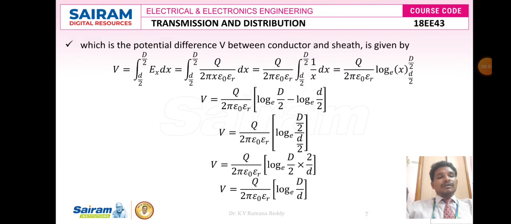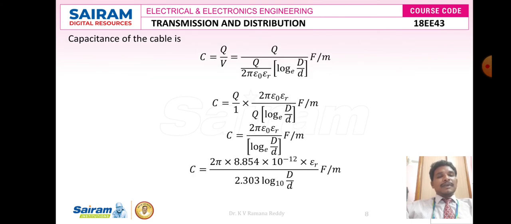So the overall V is equal to q by 2 pi epsilon naught into epsilon r of log of base e into capital D divided by small d. Now the capacitance of the cable. Capacitance is nothing but the ratio of the amount of charge to its potential difference. Therefore, C is equal to q by V.